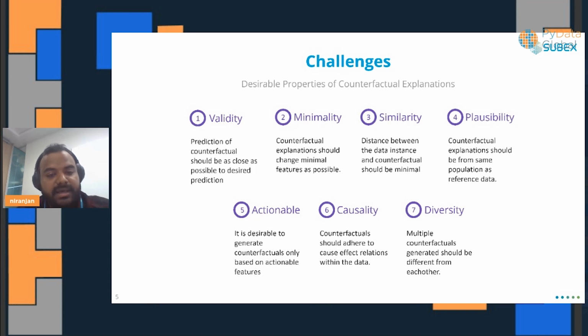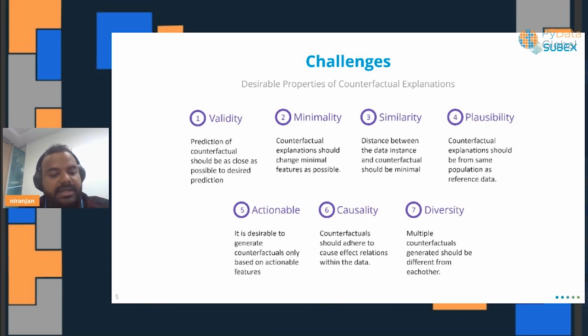It should be similar. By the definition of a counterfactual, we expect that the query instance and the counterfactual generated are similar. Is it plausible? Is the counterfactual generated showing all the characteristics of the real world data that we look at? Does it have the causal properties? Plausibility and causality are similar terms here.